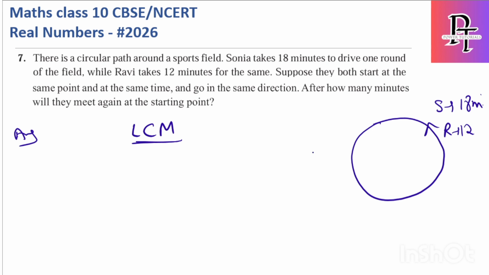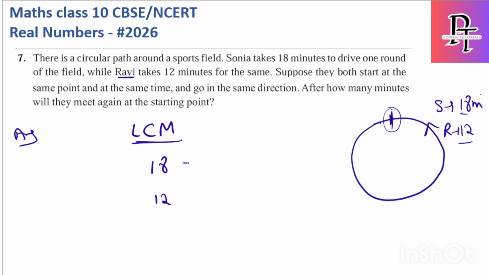Why? Because Ram is taking 18 minutes, and Ravi is taking 12. Both should meet at the same point, which means these two should have the same multiple, and the least common multiple will be the common point where both will have the same value. So let's find the LCM of 18 and 12.